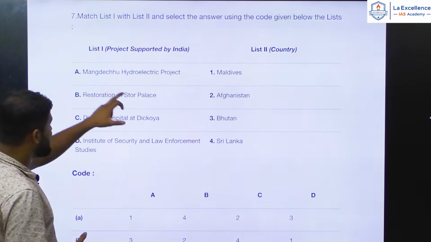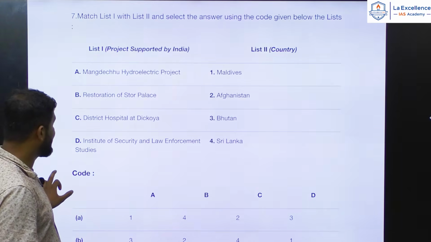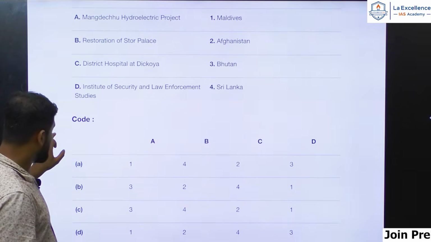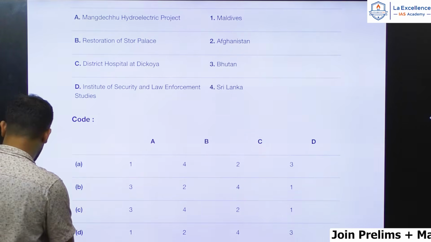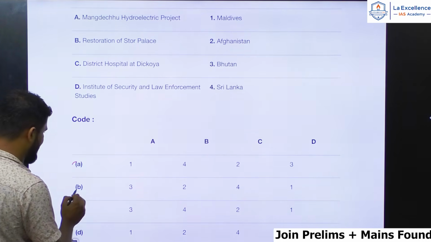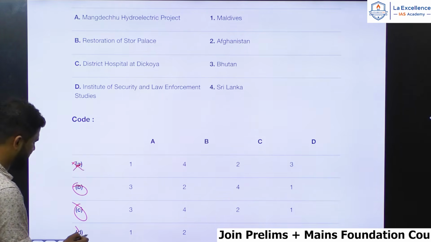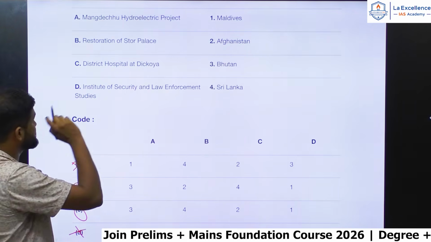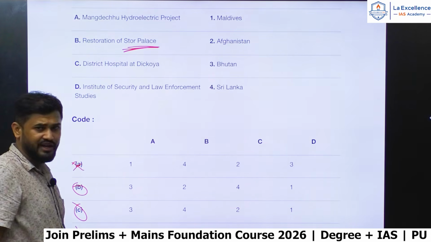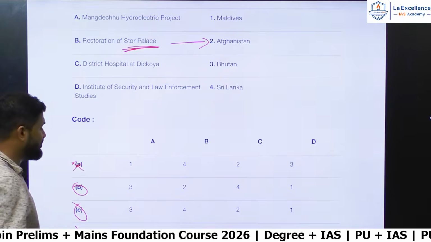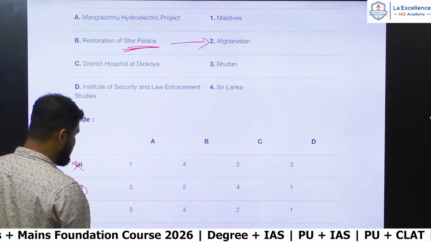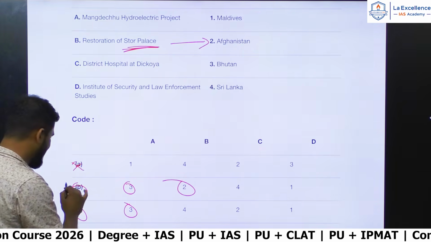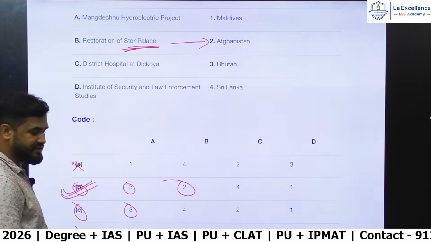So you must connect A with 3. Mangdechu hydroelectric project, you must connect A with 3. That means A and 3 can be seen only in these two, B and C. So these cannot be the answers, because Mangdechu is in Bhutan. And restoration of Star Palace. Star Palace is again a historical place. This is in Afghanistan. If you know this, you can say B and 2. So A is 3 and B and 2 is only here. Hence you can directly arrive at the answer B.